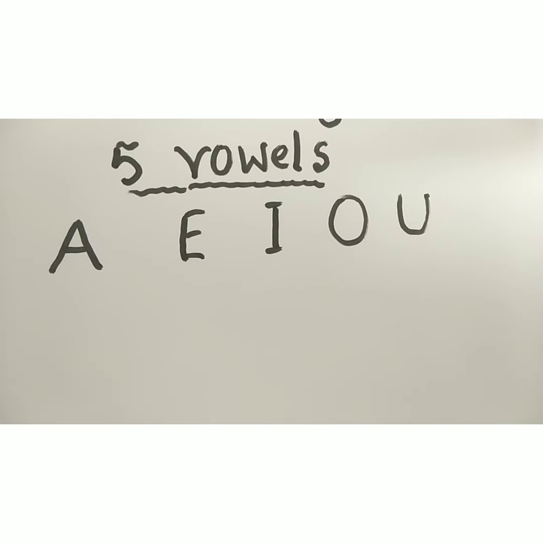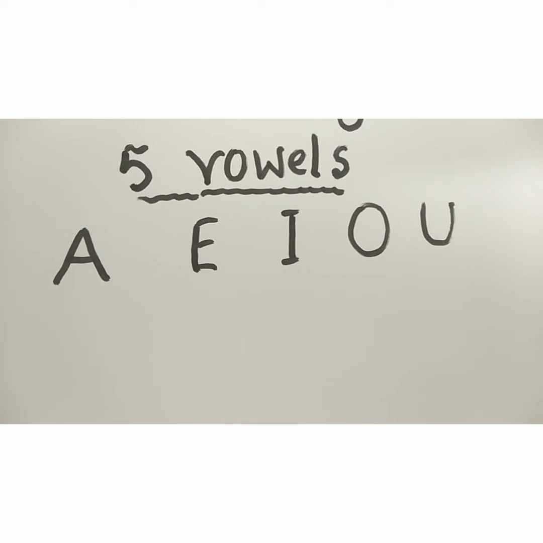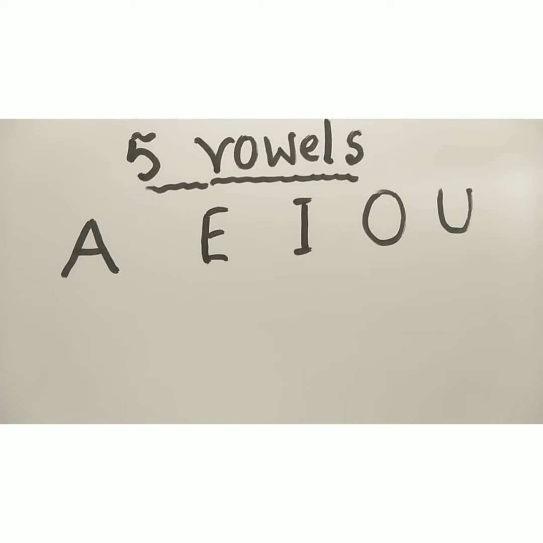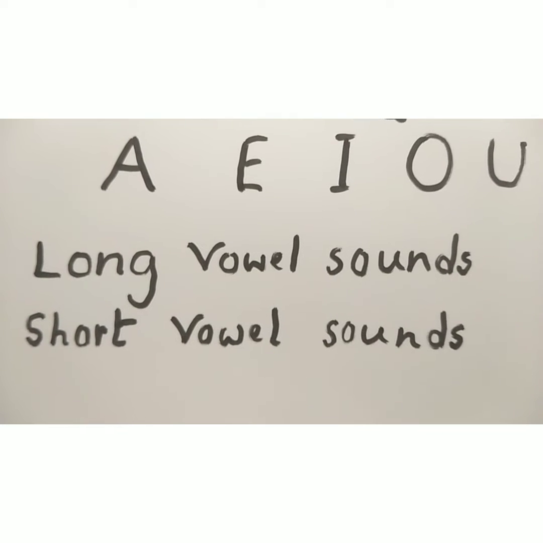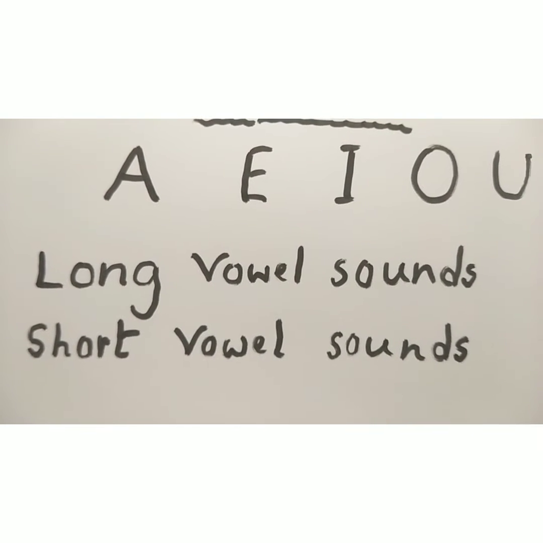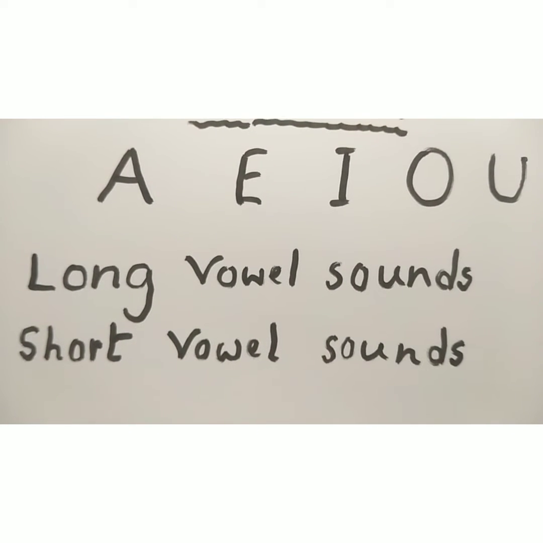Today we are looking at the long vowel sounds and the short vowel sounds. Let's start the topic. We have 5 vowels and they are A, E, I, O, U. Each vowel has 2 sounds. Long vowel sounds and short vowel sounds.